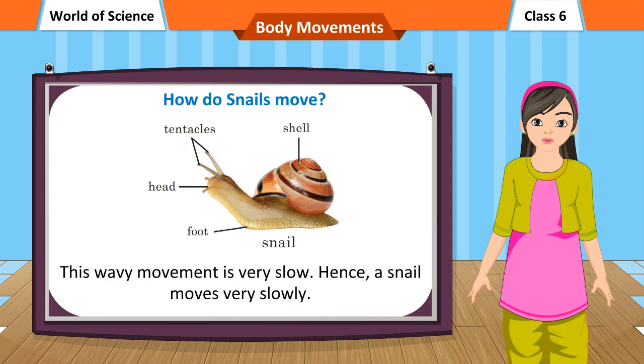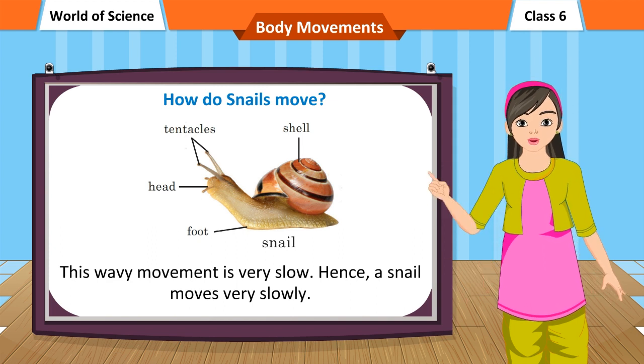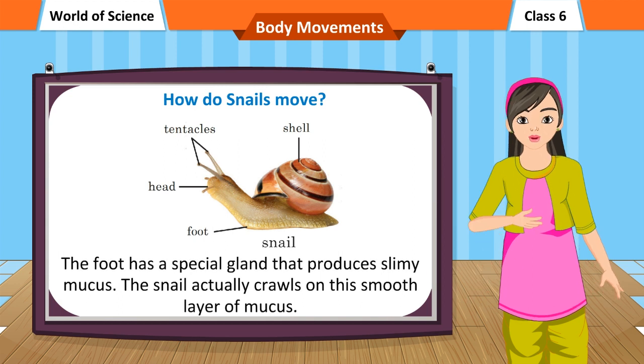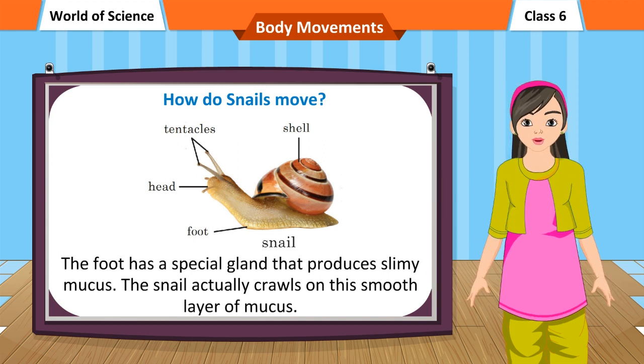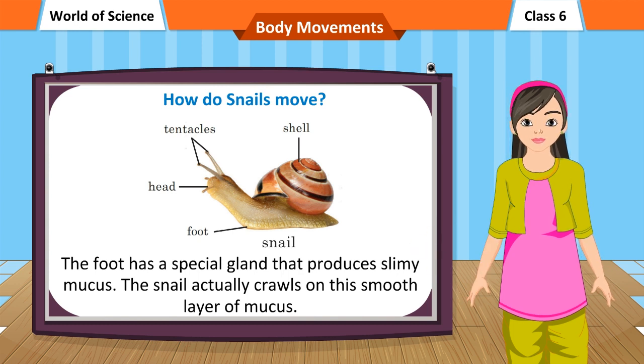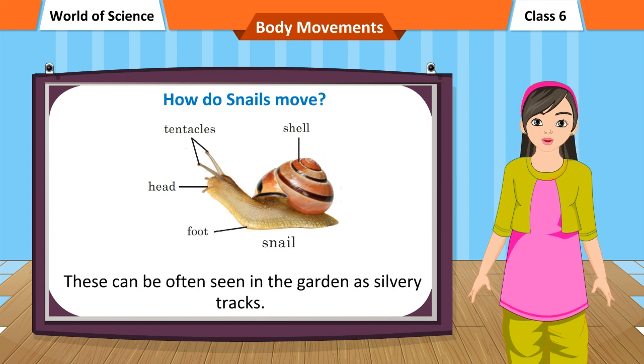This wavy movement is very slow. Hence, a snail moves very slowly. The foot has a special gland that produces slimy mucus. The snail actually crawls on this smooth layer of mucus. These can often be seen in the garden as silvery tracks.